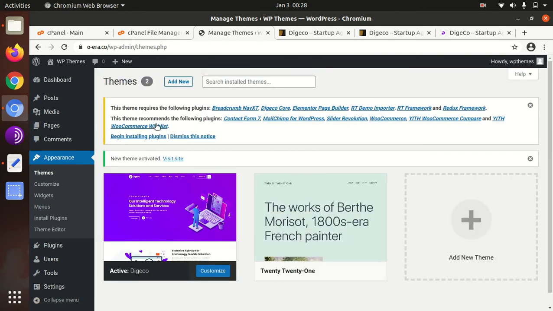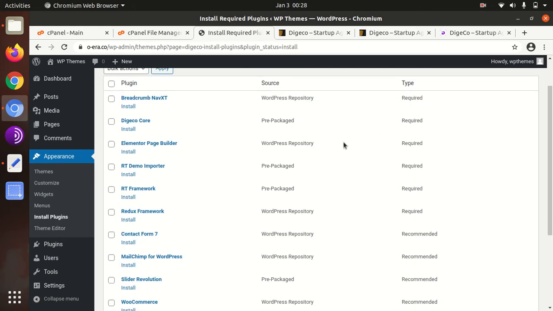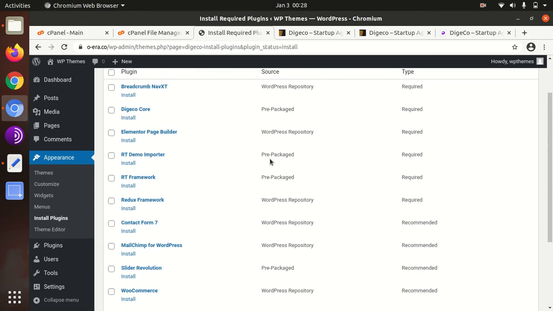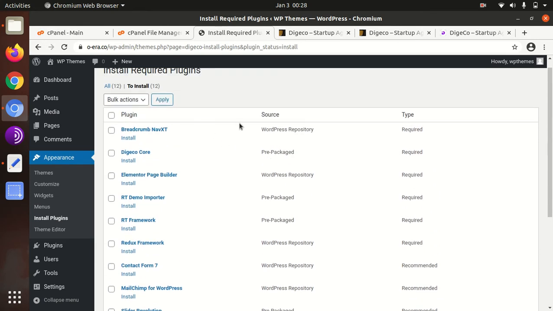Upon activation we got an alert to install the necessary plugins. We will do it at this stage. This is a Woocommerce enabled theme, so Woocommerce is also going to be installed, and you can use this theme as your shop option as well.